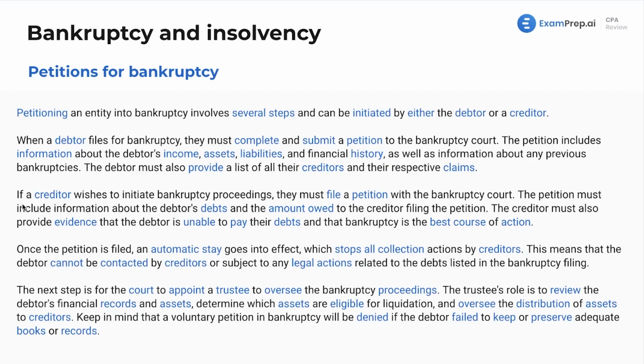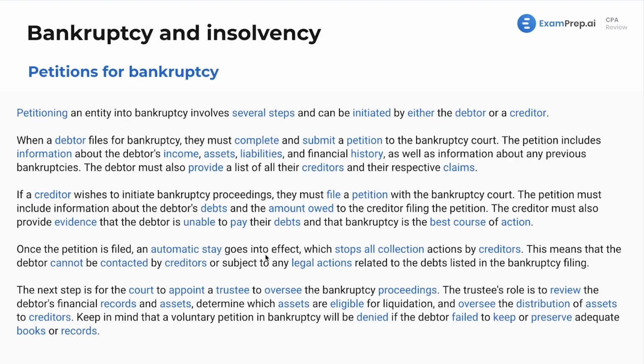Anyway, moving on. If a creditor wishes to initiate bankruptcy proceedings, they must file a petition with the bankruptcy court. The petition must include information about the debtor's debts and the amount owed to the creditor filing the petition. The creditor must also provide evidence that the debtor is unable to pay their debts and that bankruptcy is the best course of action. Once the petition is filed, an automatic stay goes into effect.